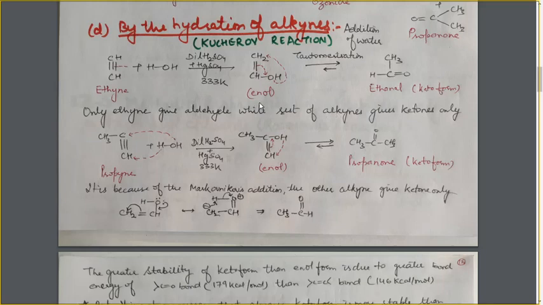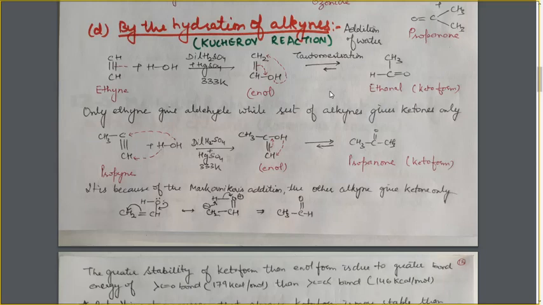It is keto form and it is enol form. In this keto-enol tautomerism, the keto form is always more stable. That's why by the addition of water molecule on this alkyne, enol form is formed, and the enol form undergoes tautomerization to form the keto form, and in this keto form aldehyde and ketones are formed.